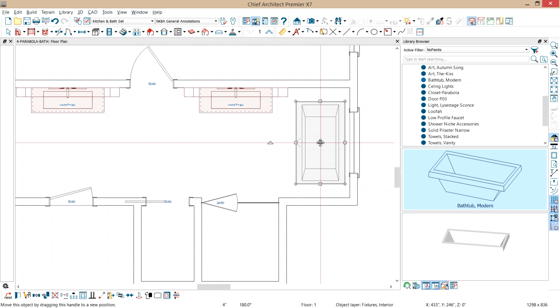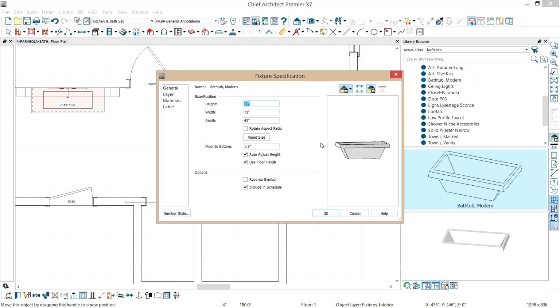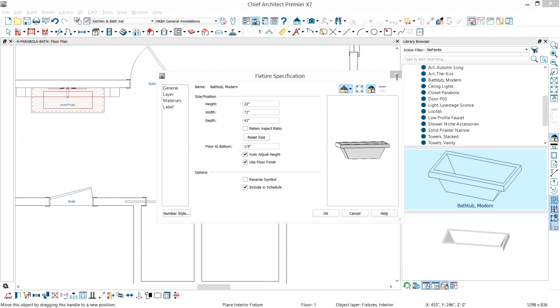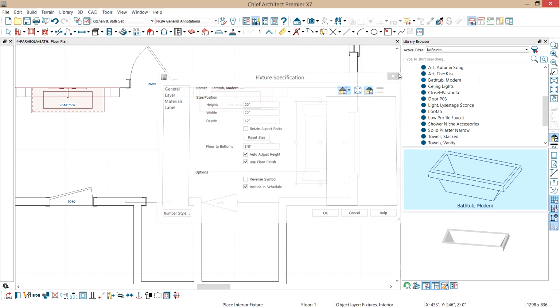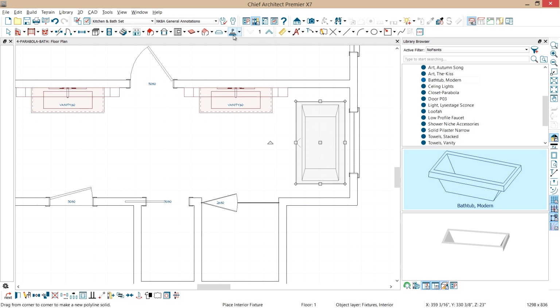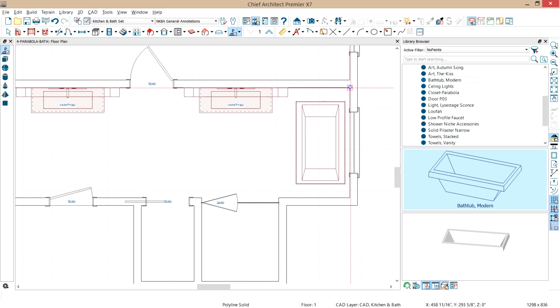So I've got my tub placed, and if we double click on the tub, you can see that the top height is 22 inches, and that's from the finished floor. So I'm going to use the same tool that we used earlier in the video to create our mirror, and it's called the Polyline Solid. I'm just going to come around here roughly and highlight that.